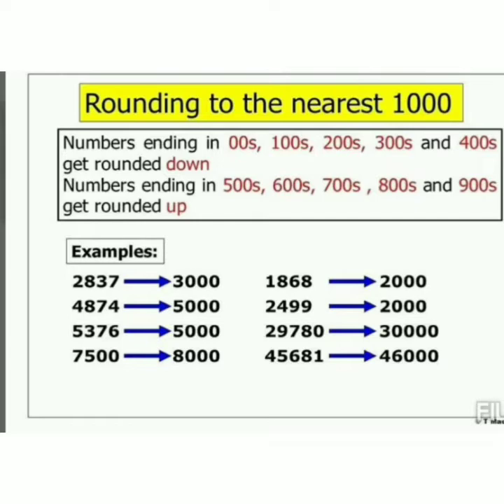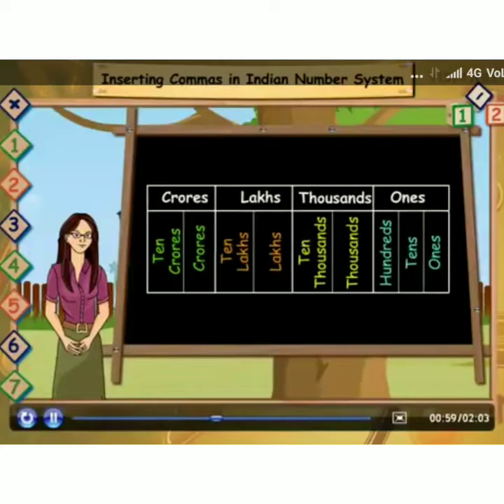That is 5000. 7500. 500 is equidistant between 0 and 1000. So I have to make it 8000. That is the next 1000. So if I have a number below 500, I have to make it the previous 1000. If I have 500 and above, make it the next 1000.